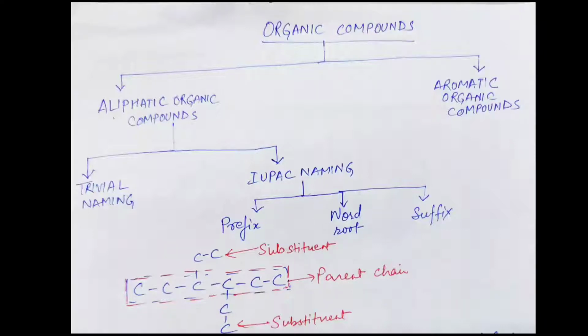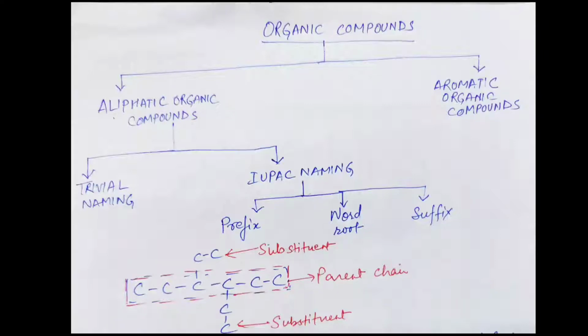So children, today in this video I will discuss the rules for nomenclature of branched chain saturated hydrocarbons.